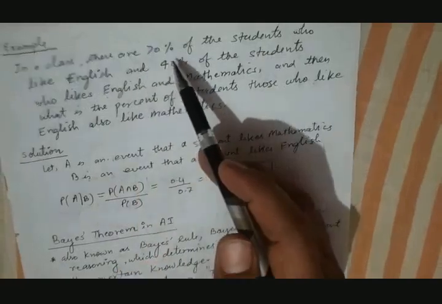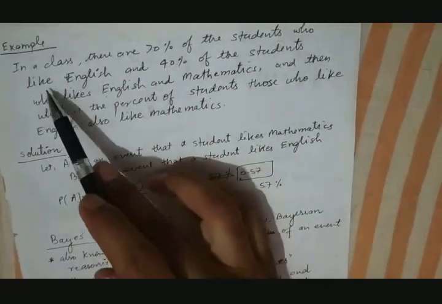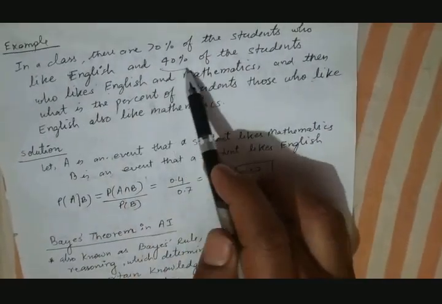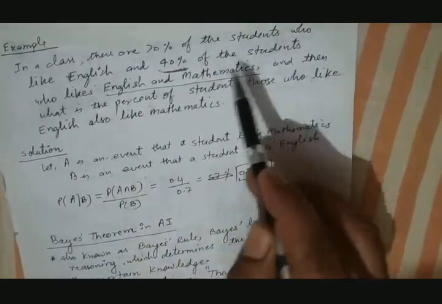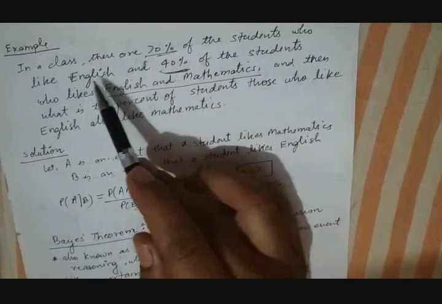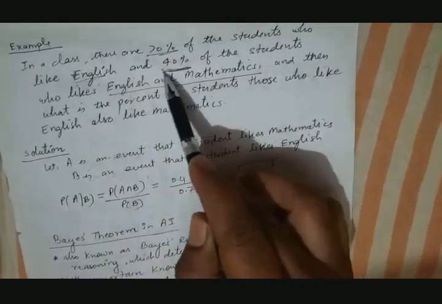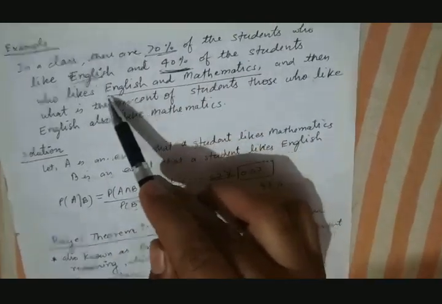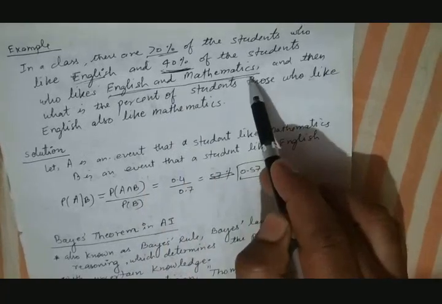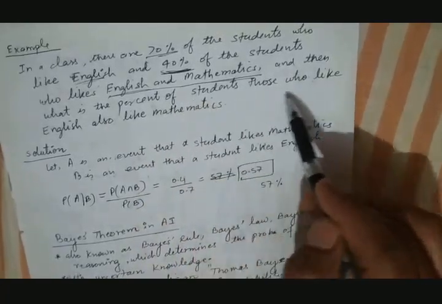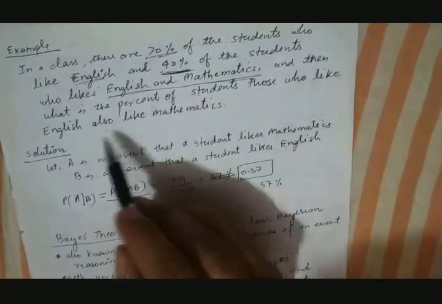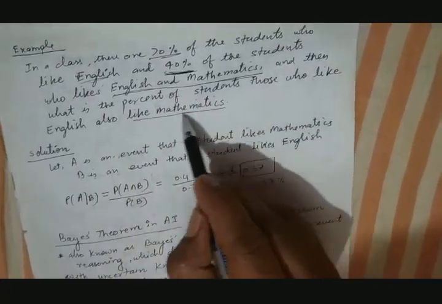Suppose in a class there are 70% of the students who like English, and there are 40% of the students who like both English and mathematics. Just see here, 70% of the students like English, 40% are those students who like both English as well as mathematics. Then the question is, what is the percentage of students those who like English also like mathematics?